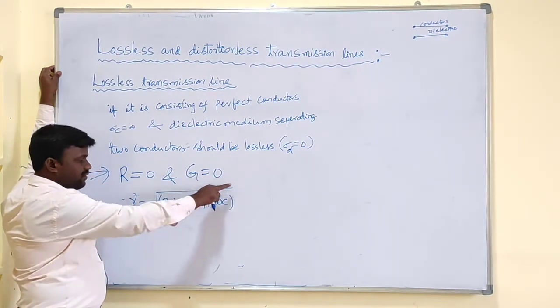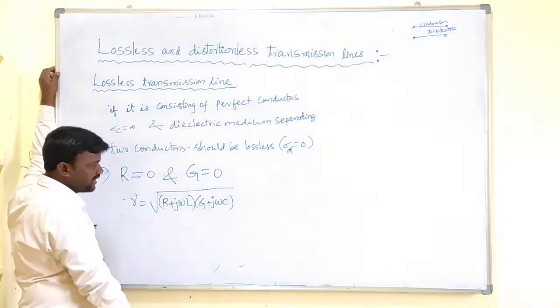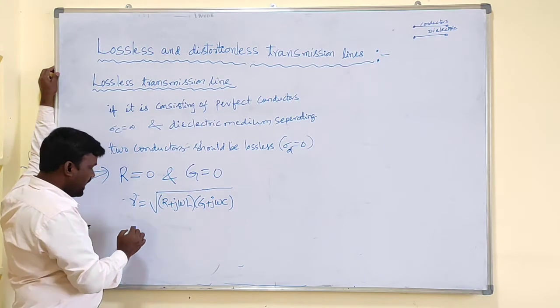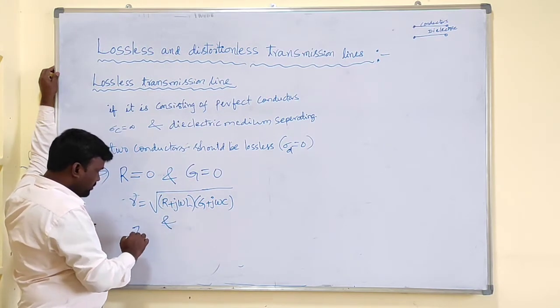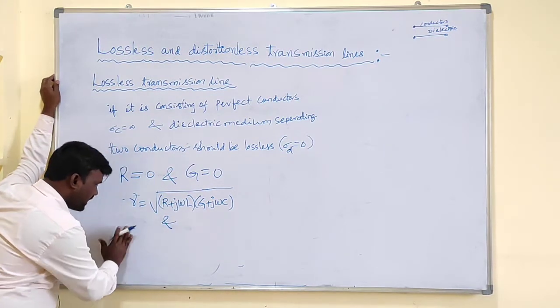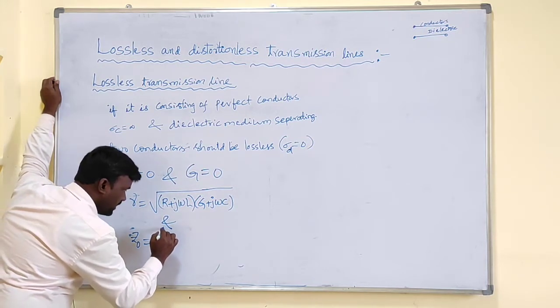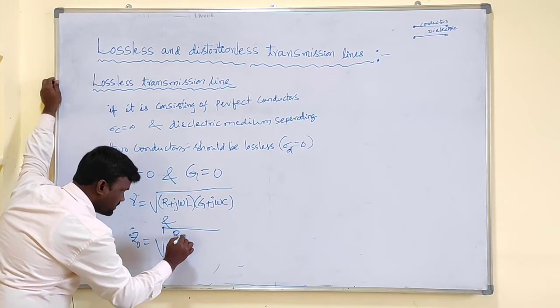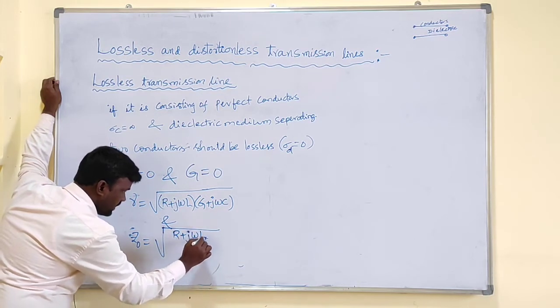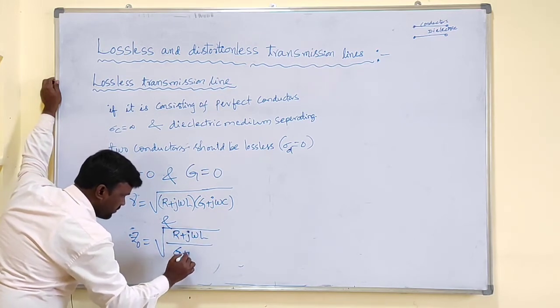In that we derived gamma as under root of R plus j omega L into G plus j omega C, and the characteristic impedance Z naught as under root of R plus j omega L divided by G plus j omega C.